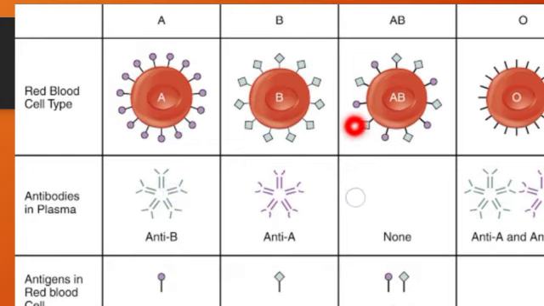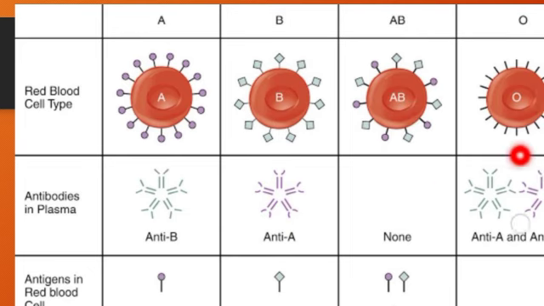Now in this case, in blood group AB, none of the antibodies are produced. In blood group O, both the antibodies are produced. So that is why group AB is a universal recipient. Means as none of the antibodies are produced, they will not fight against any of the blood groups supplied to it. So they can receive blood from A, from B, from AB, and from O.